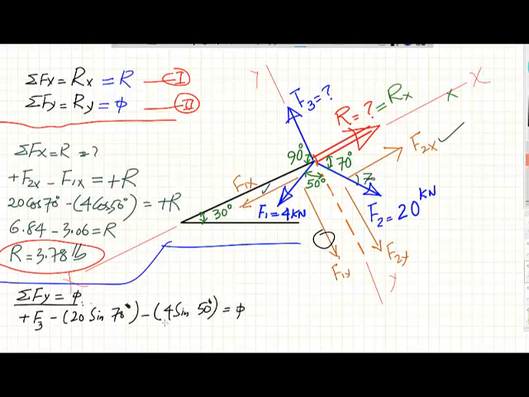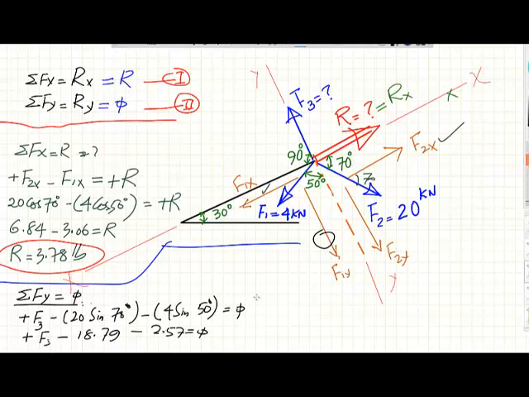So this is the equation that we have here, and 20 sine 70 is equal to 18.79, so this is plus F3 minus 18.79, and 4 sine 50 is equal to 2.57, equal to 0.